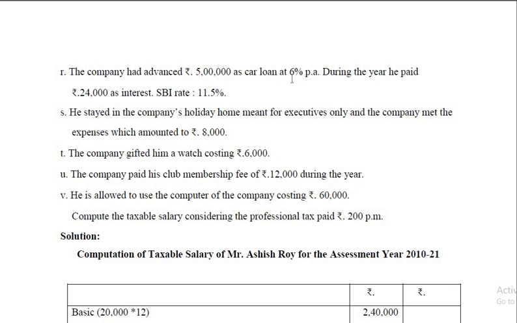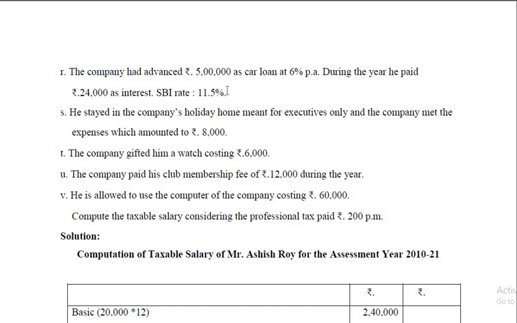See, at 6% it is 24,000. 6 is equal to 24,000. What is 5.5? That we have to calculate. In other words, 24,000 divided by 6 into 5.5. Don't apply percentages and all those things.